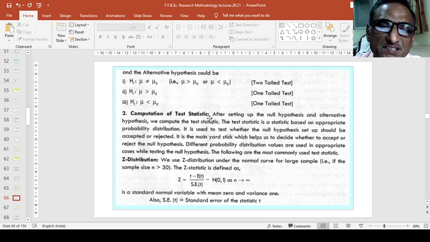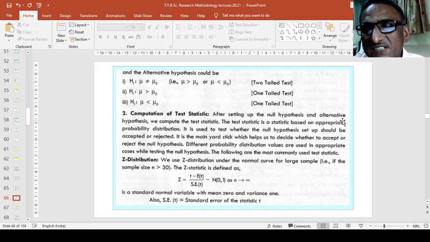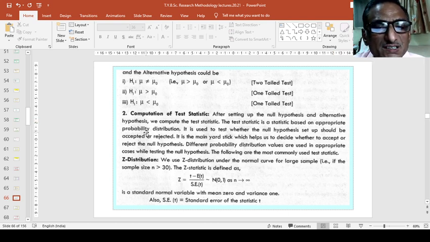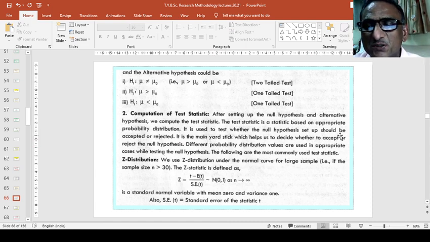Second, computation of test statistic. After setting up the null hypothesis and alternative hypothesis, we compute the test statistic, and the test statistic is a statistic based on appropriate probability distribution. It is used to test whether the null hypothesis set up should be accepted or rejected, and it is the main yardstick which helps us to decide whether to accept or reject the null hypothesis. Different probability distribution values are used in appropriate cases while testing the null hypothesis, and the following are the most commonly used test statistics. First is the Z distribution.